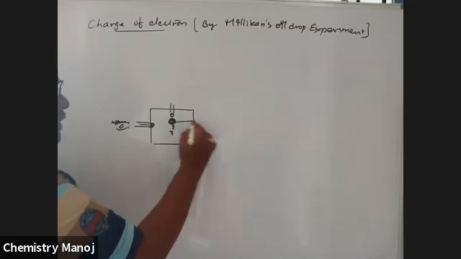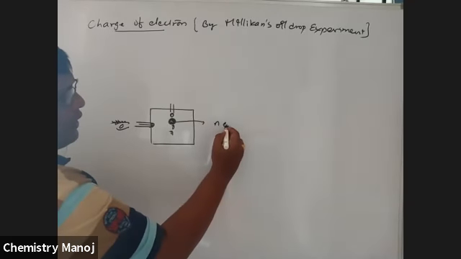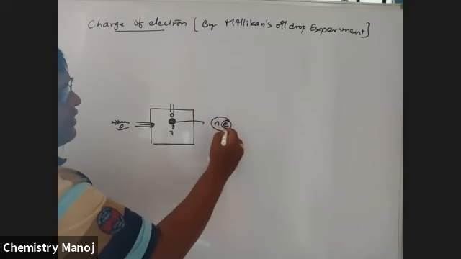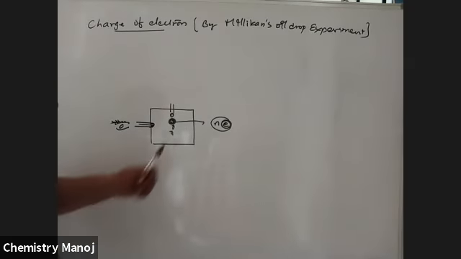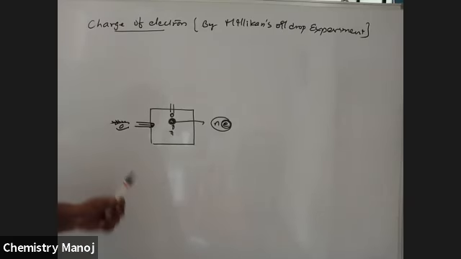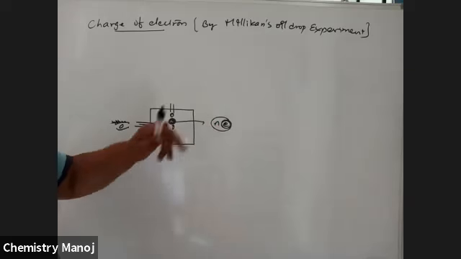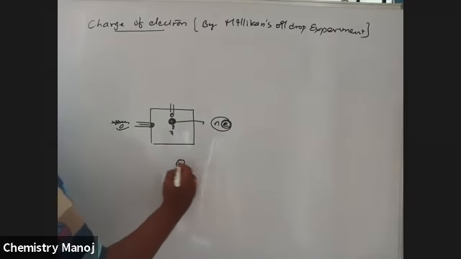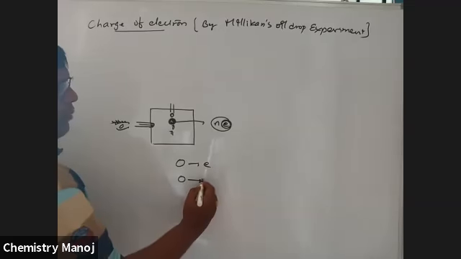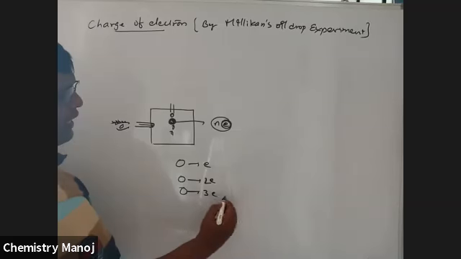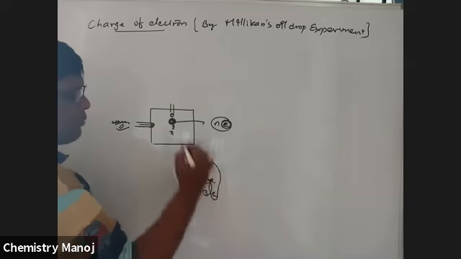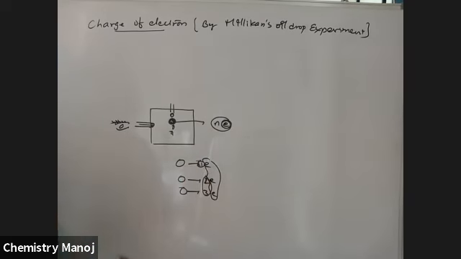The charge on the oil drop is nothing but n into e. It is an integral multiple of a fixed value, e is the charge, and n is the integer. That is, 1e, 2e, 3e, 4e, multiple values are observed. In one drop it is 1e, in another drop 2e may be possible, and in another drop the charge is 3e. Multiples of a fixed value are possible, and that was observed by Millikan.